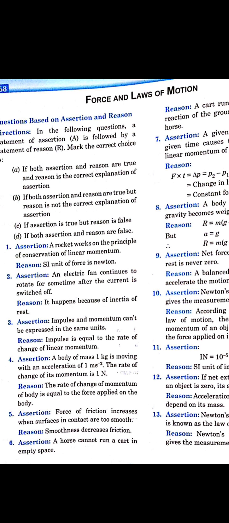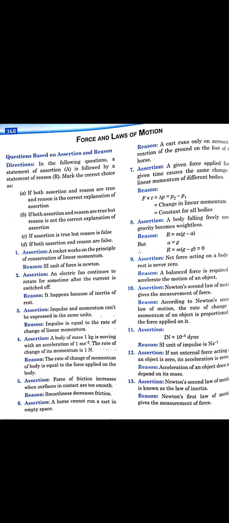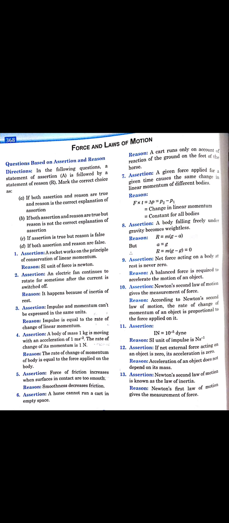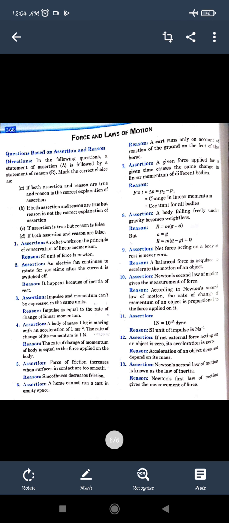That is, the contact will have a good reaction. So the cart can run only when the reaction of the ground on the feet is there. That is, friction should work. So both are correct statements, and the explanation is also correct for the assertion.